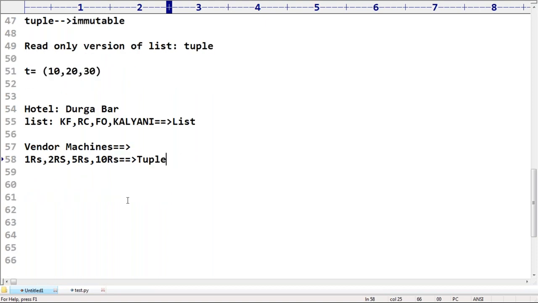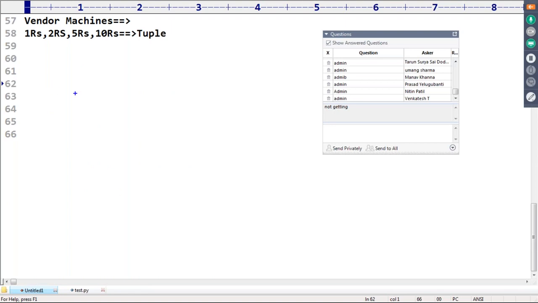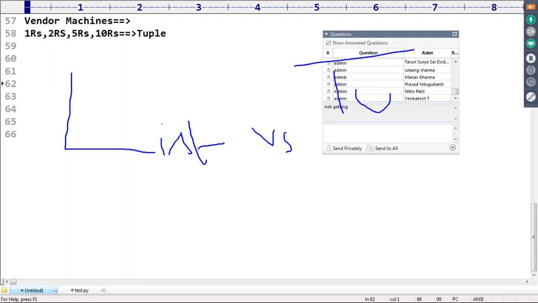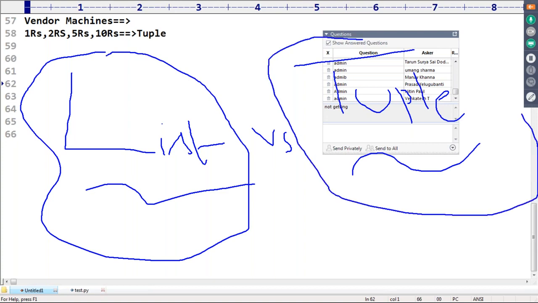Now the big important question for the interview room: what is the difference between list and tuple? Very, very important for the interview room. I hope everyone in this session can answer. List and tuple are exactly the same, with only one difference.